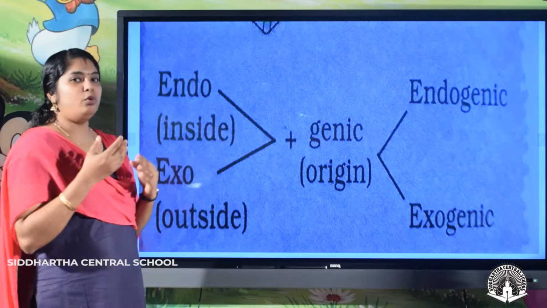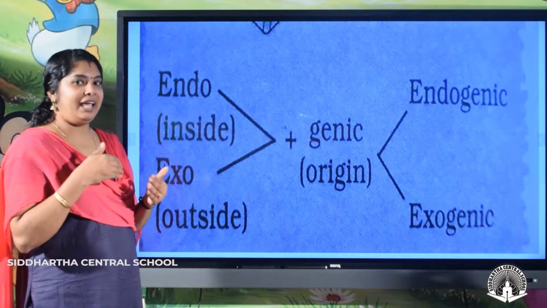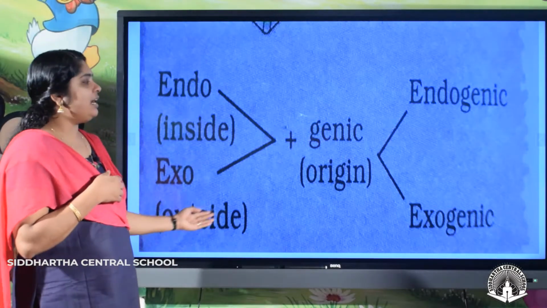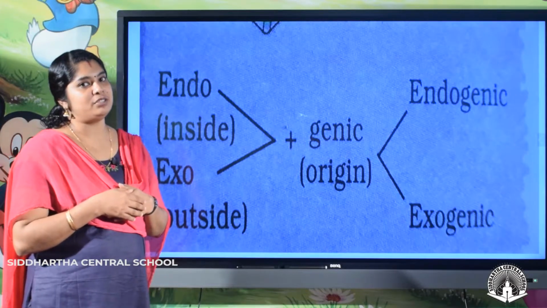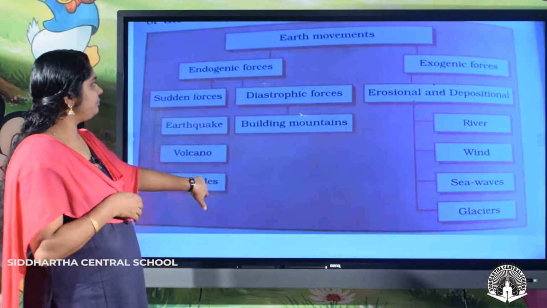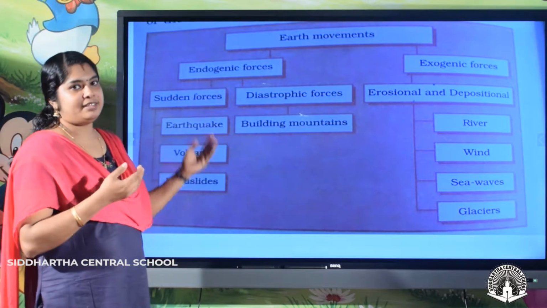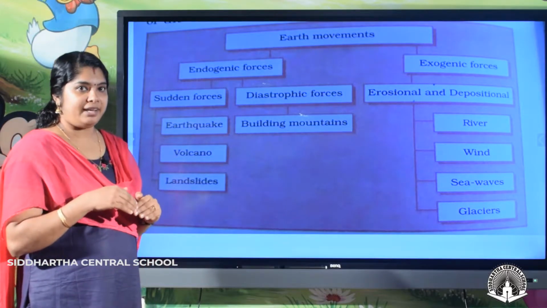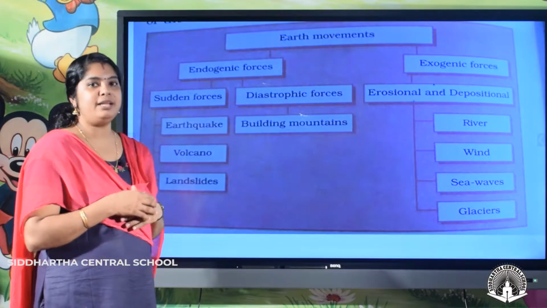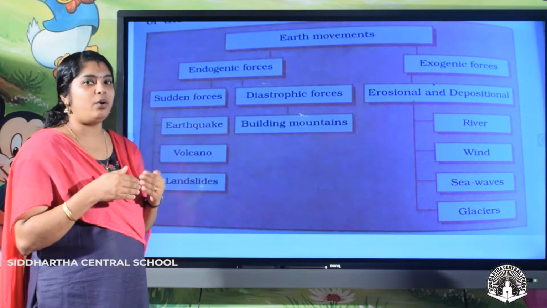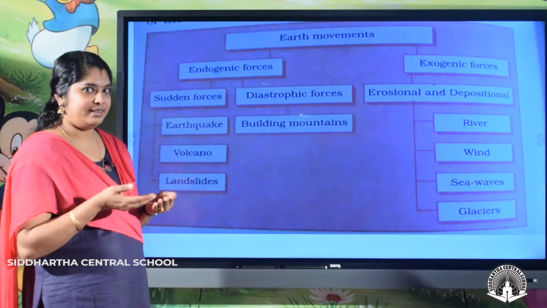So the forces that are generated outside the earth are called exogenic forces. So endogenic forces are those originating inside the earth, and exogenic forces are those generated outside the earth.